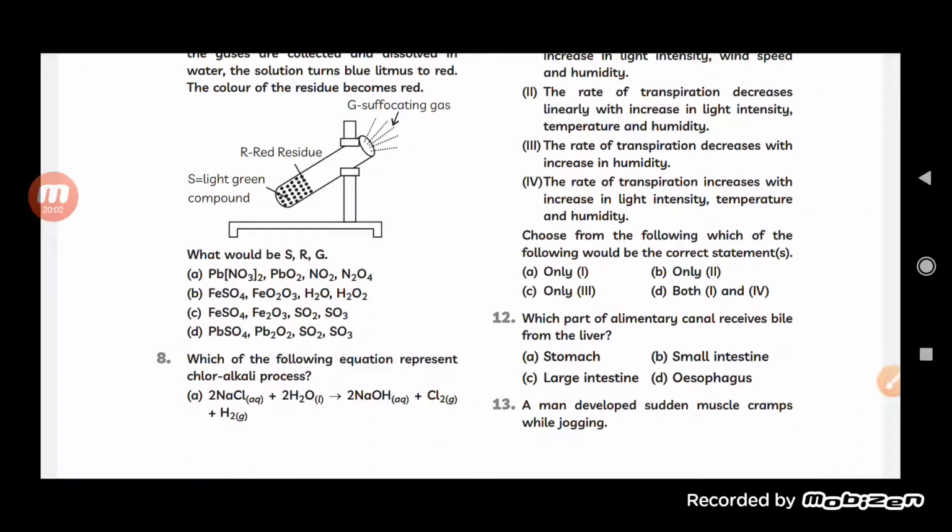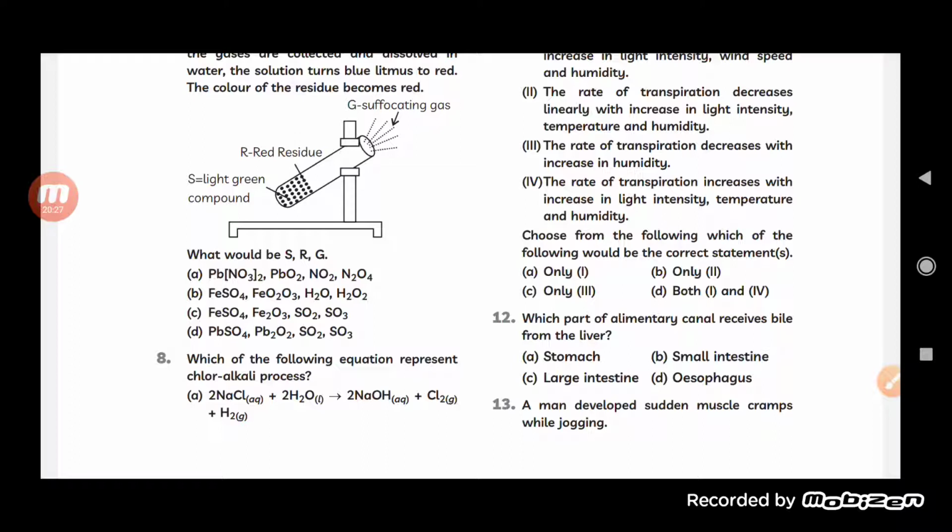Which of the following equations represents the chlor-alkali process? NaCl plus H2O gives NaOH plus Cl2 plus H2. What is the chlor-alkali process? It is the process in which alkali is produced as well as chlorine.